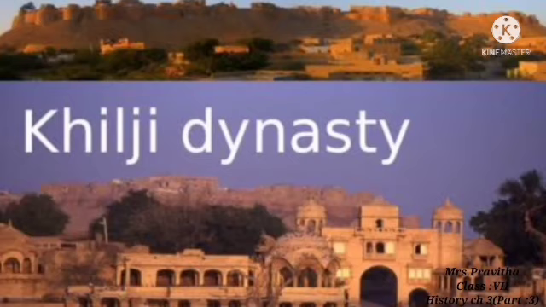Mubarak Khalji's rule ended when Khusro Khan, one of his slave generals, put him to death. But Khusro Khan also did not rule for much time. His rule was overthrown by Ghiyasuddin Tughlaq, the governor of Dipalpur in Punjab, and he founded the Tughlaq dynasty. The Khalji dynasty came to an end, and the Tughlaq dynasty started ruling the Delhi Sultanate.